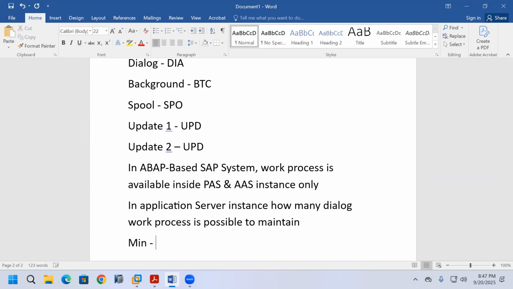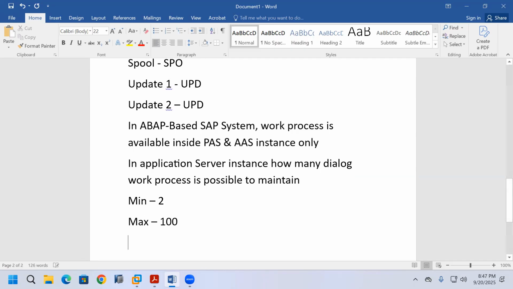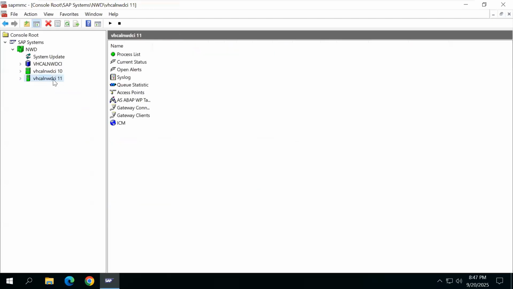Minimum 2, maximum 100. Minimum 2 means, suppose I maintain only one dialog work process, what will happen? It will never start. Login is not possible.